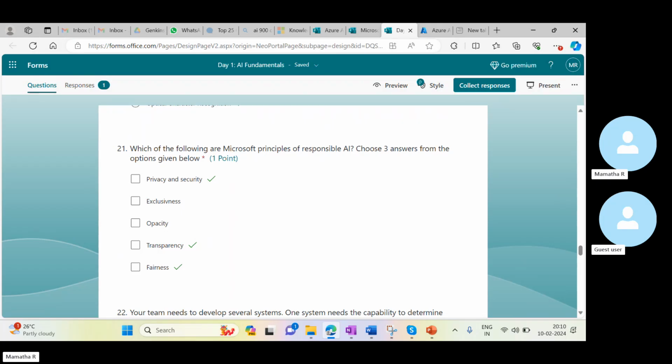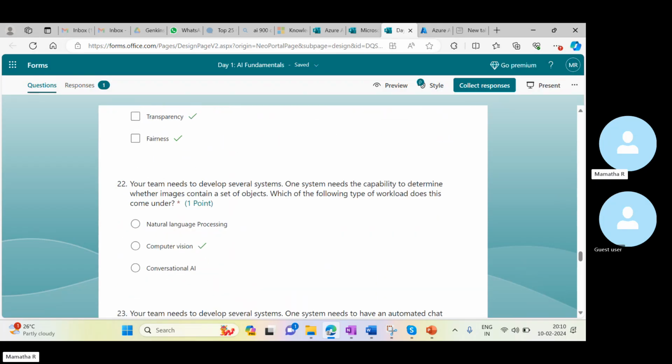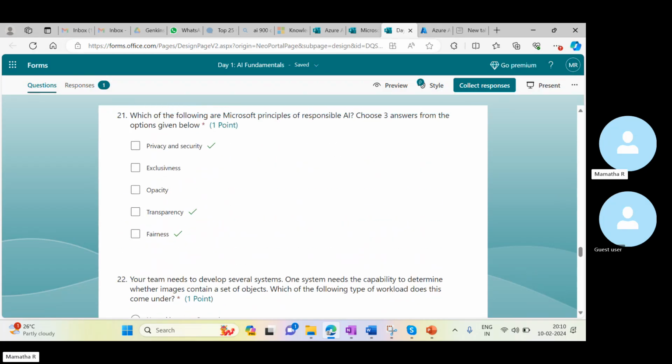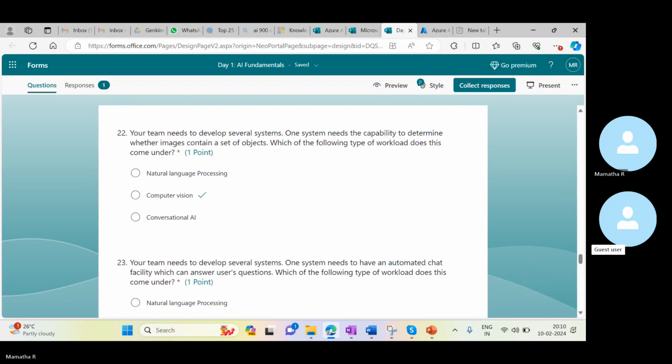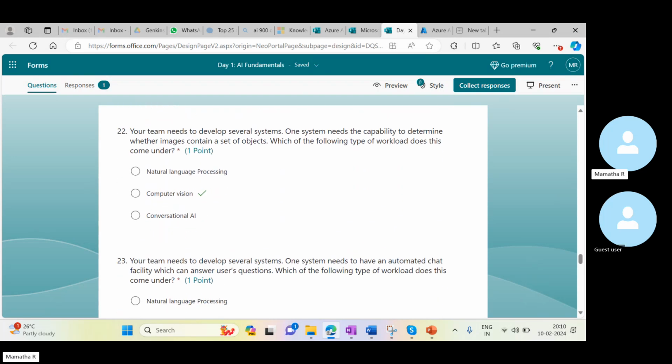Responsible AI, we know. It's easy to exclude, and opacity we don't have. So you need to develop several systems.